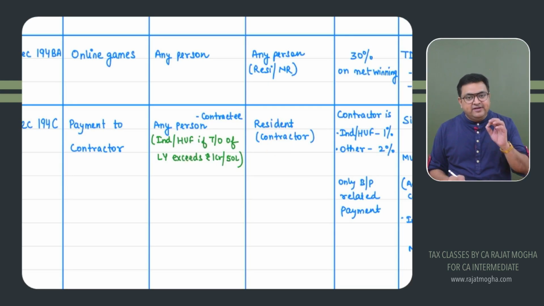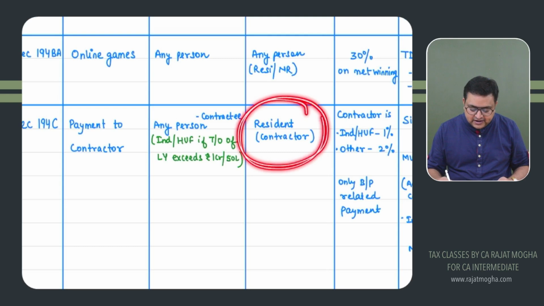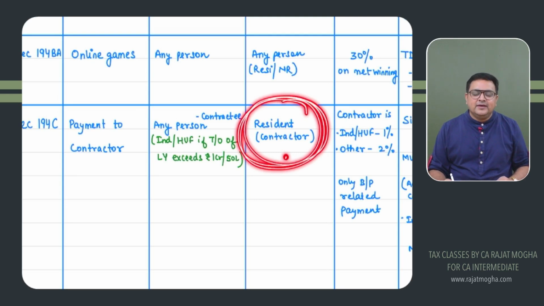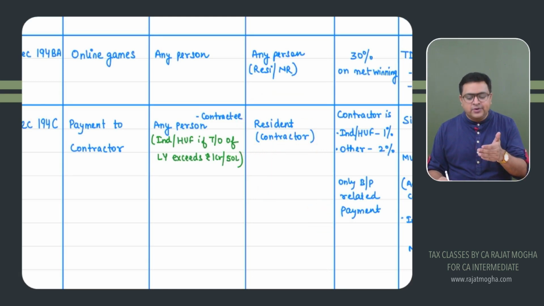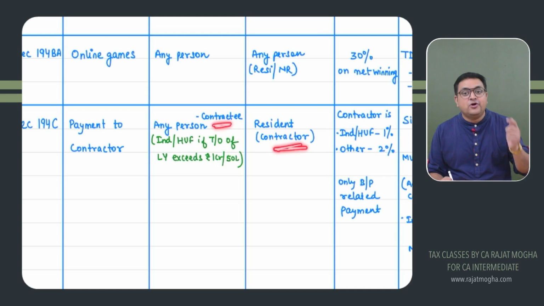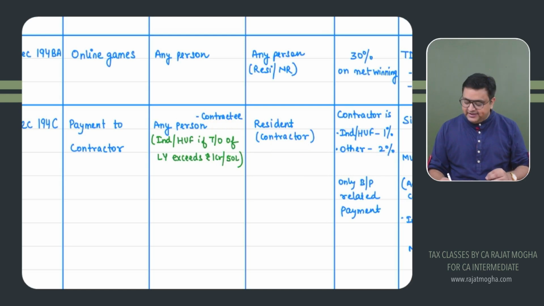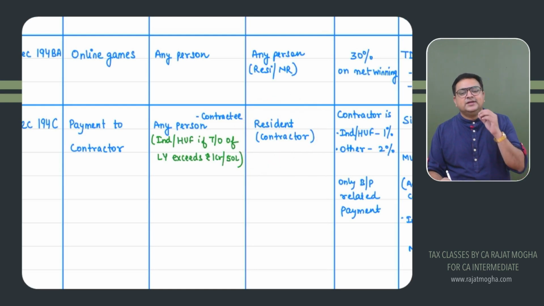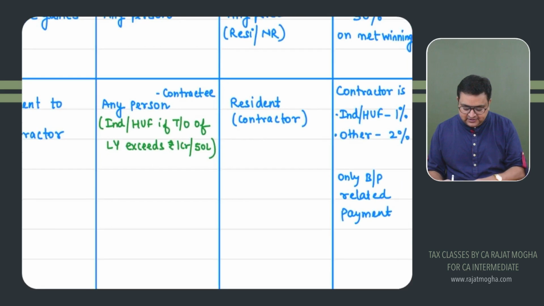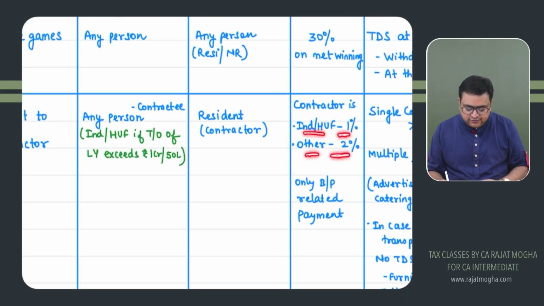How much would be the rate? Very, very important. It depends upon this contractor. If this contractor is an individual or HUF, we would be deducting TDS at the rate of 1%. But if this contractor is not an individual or HUF, any other person, then 2%. So the TDS rate is either 1 or 2, and it depends upon the contractor. If the contractor is an individual or HUF, 1%, otherwise 2%.